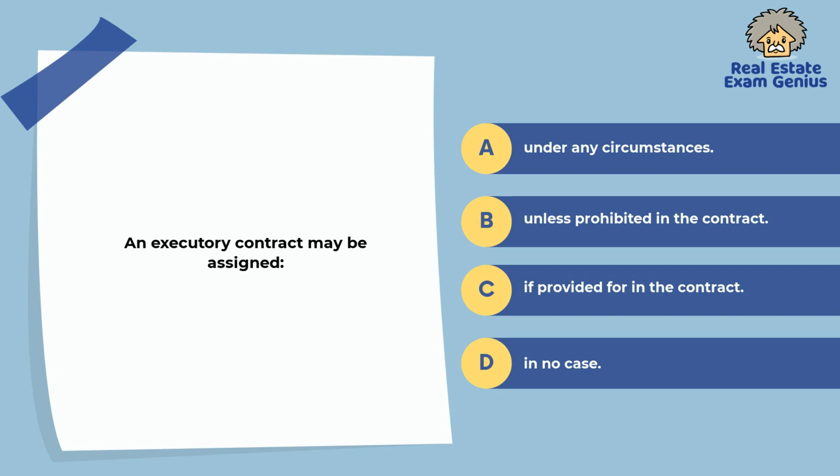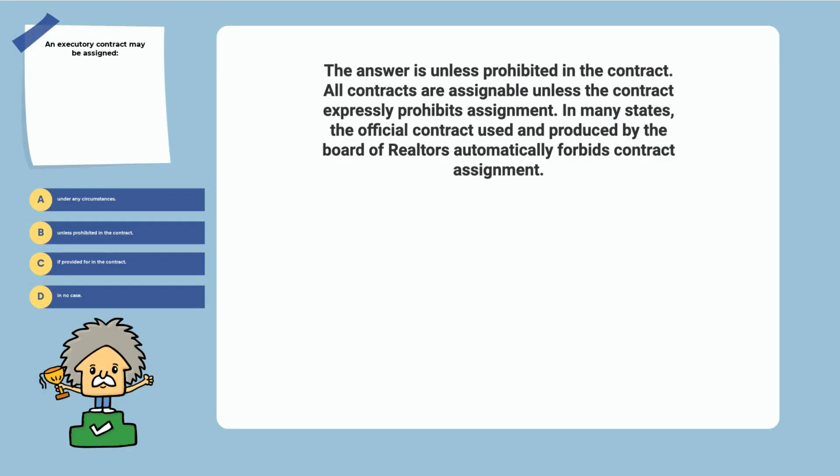100. An executory contract may be assigned under any circumstances, unless prohibited in the contract, if provided for in the contract, in no case. Explanation. The answer is unless prohibited in the contract. All contracts are assignable unless the contract expressly prohibits assignment. In many states, the official contract used and produced by the Board of Realtors automatically forbids contract assignment.